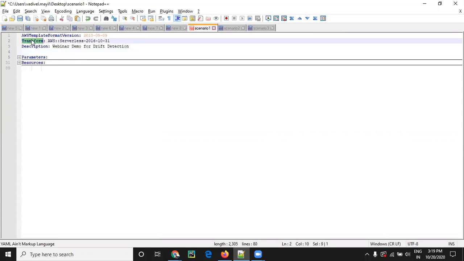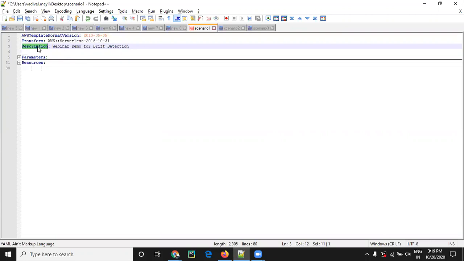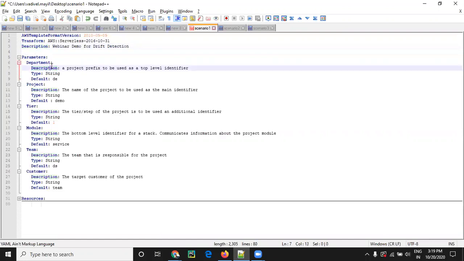So this is the transform. This is a default one. You can give a description and that kind of thing. But the parameters, I showed the parameters. We can give whatever we want, up to 60 parameters.